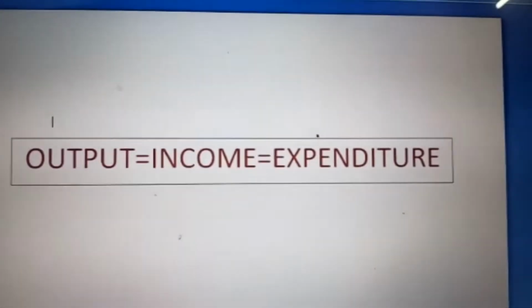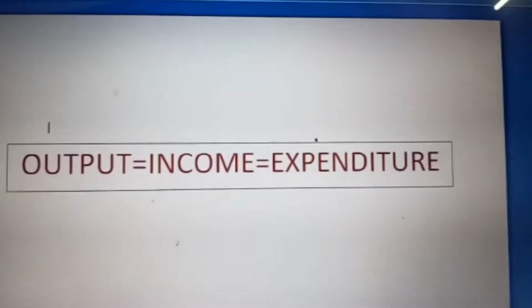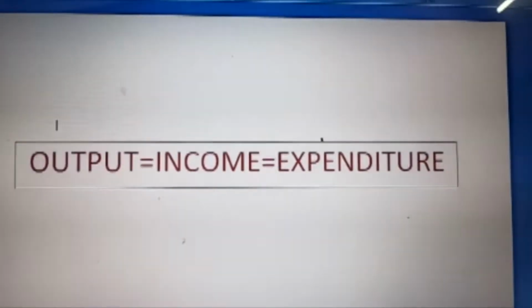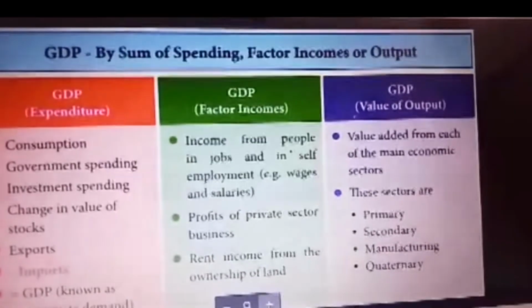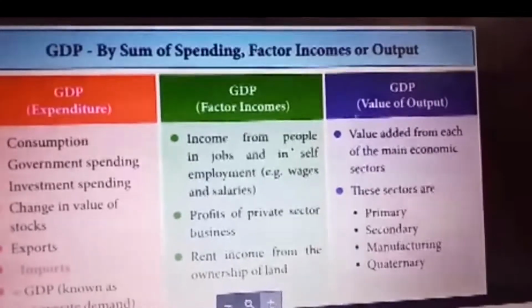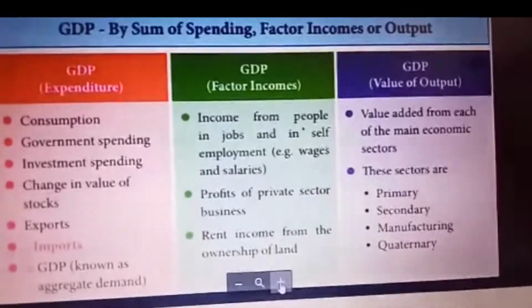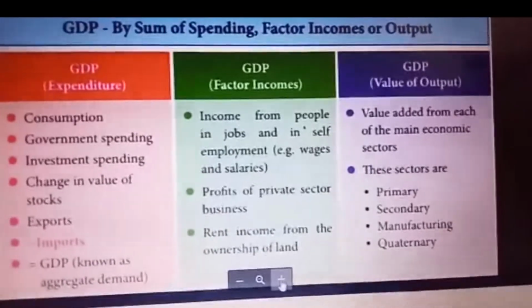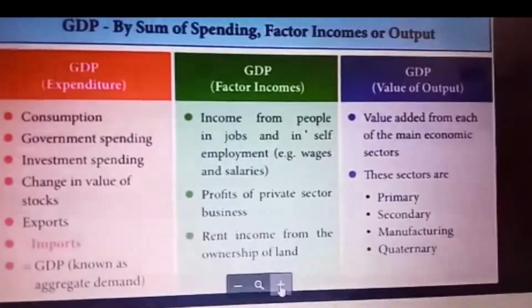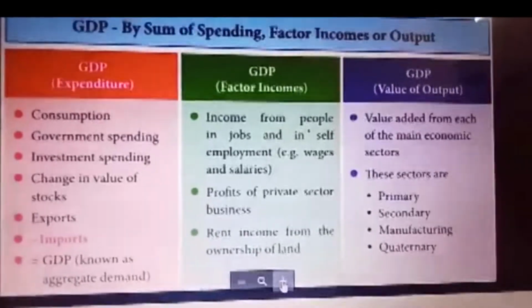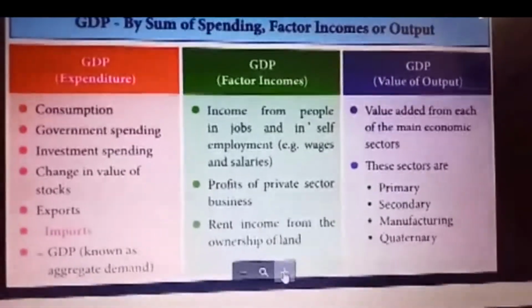You will get the equation: output equals income equals expenditure. GDP by sum of spending, factor income, or output. We'll go from the left. We have learned the equation just now: output equals income equals expenditure. So GDP is nothing but our national income.